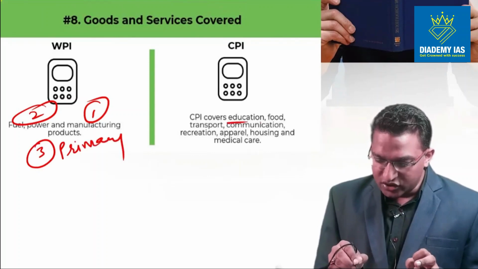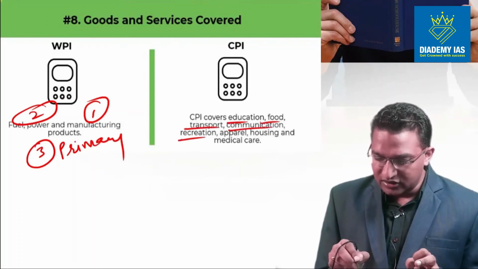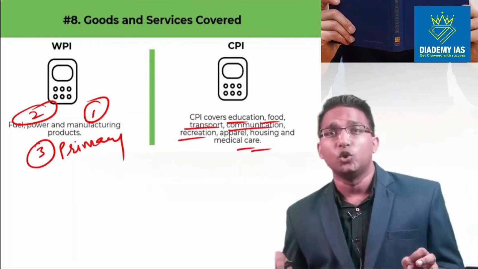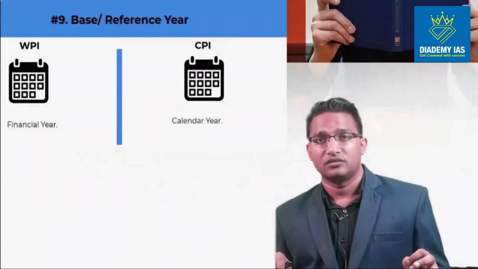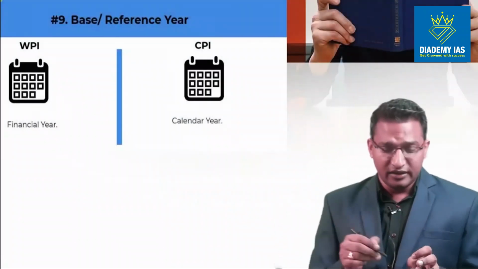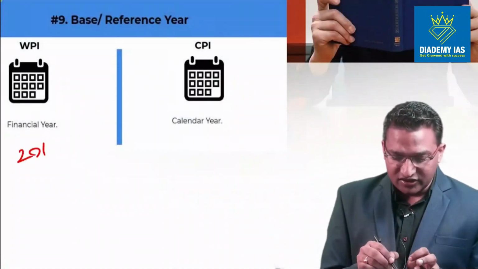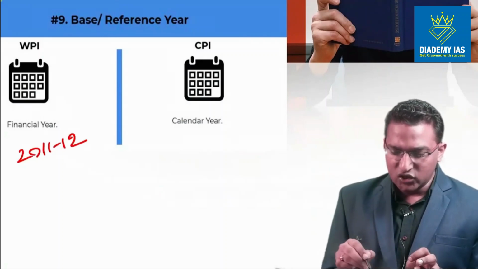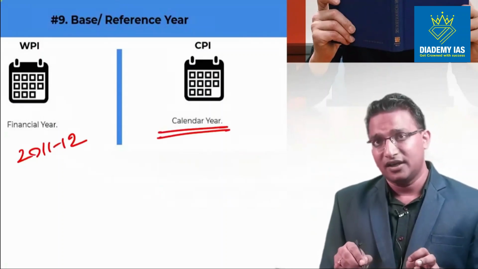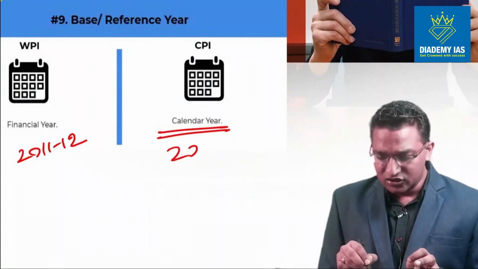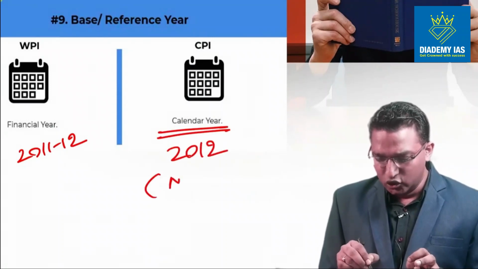CPI includes education, food, transport, communication, recreation, etc. So those items which are used for the purpose of consumption. The base year for WPI is the financial year 2011-12. In the case of CPI, it is the calendar year, that is 2012, and we are talking about the new one.